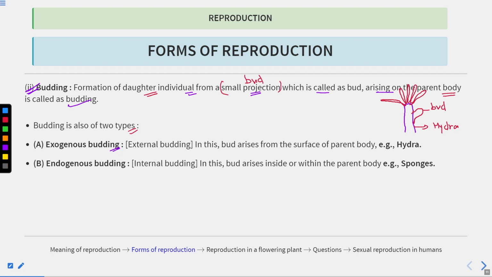First is the exogenous budding. It is also known as the external budding. So in this, what happens? The bud arises from the surface of the parent body. Okay, and this is seen in the hydra. Whereas there is one more budding known as the endogenous budding. In here, what happens? The bud arises inside or within the parent body. And such type of budding is seen in the sponges.